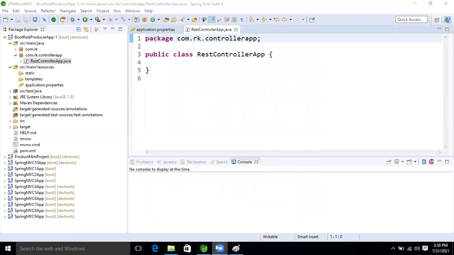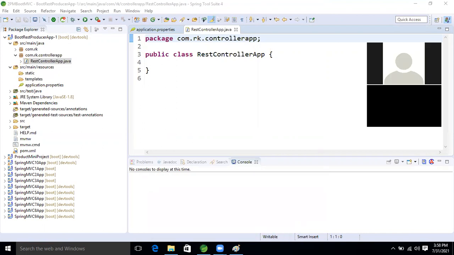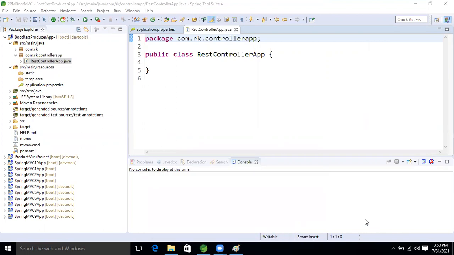Who is that person who is not switching off the camera? Please switch off your camera. Okay, no issue.